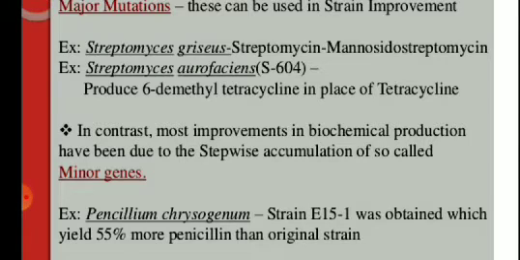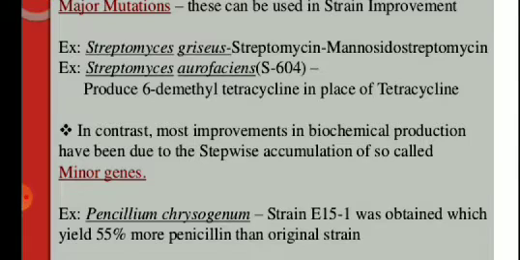For example, Penicillium chrysogenum strain number E151. This is a mutated organism which was obtained after multiple cycles of exposure to UV light, and it yields 55% more penicillin than the original strain. Penicillium chrysogenum was used for penicillin production, but the yield was very low, and hence this organism was mutated using a physical mutagen, that is UV light.